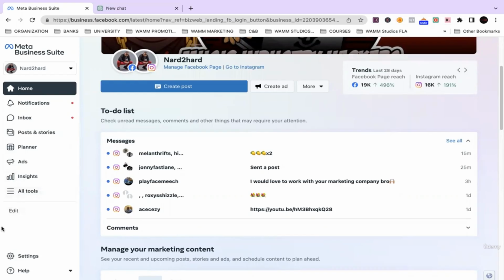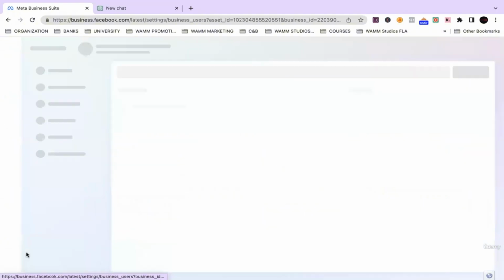Now we're going to get straight to the nitty gritty. I'm very used to operating on the actual business manager, because that's where you're able to do all of the cool things that we need to do utilizing ChatGPT. So what I do is I go down to the bottom and click settings.